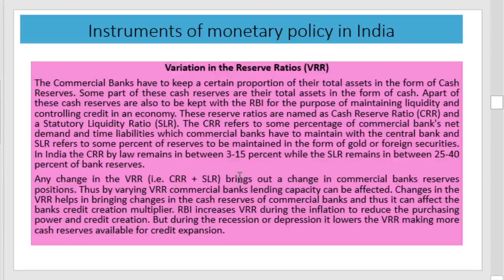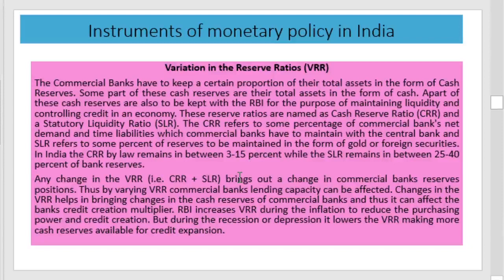Then what is this cash reserve ratio? Cash reserve ratio refers to the percentage of commercial banks' net demand and time liabilities to be kept with the central bank. That is, the part of the demand and time deposits kept by the commercial bank with the central bank is termed as the cash reserve ratio.